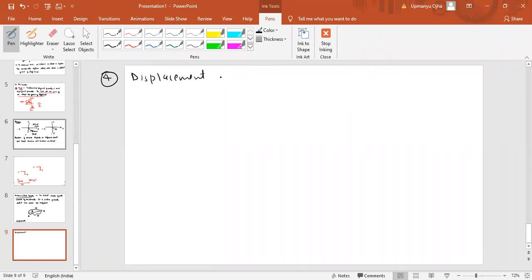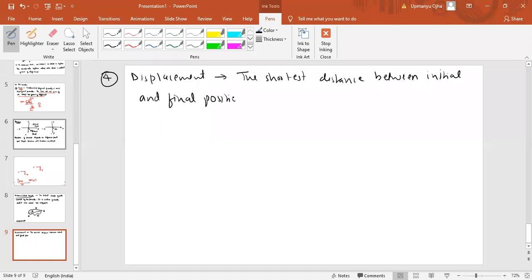Displacement is the shortest distance between the initial and the final position. The shortest distance between initial and final position of the particle is called displacement.